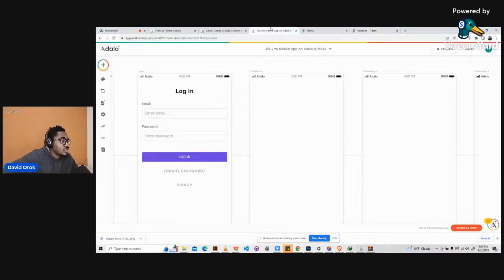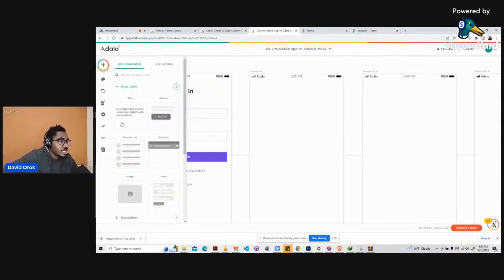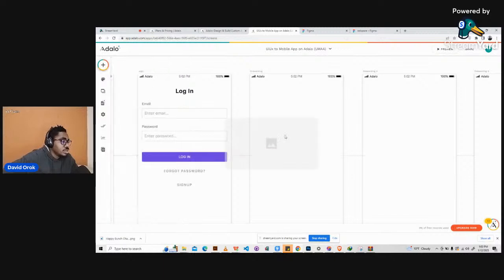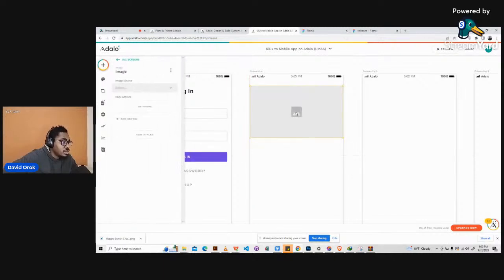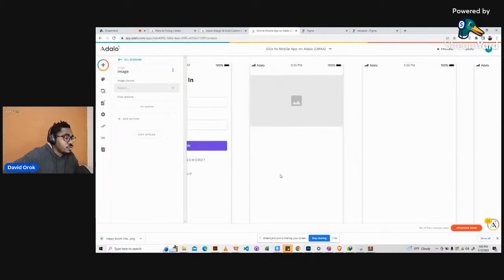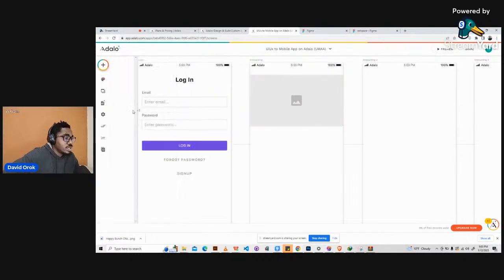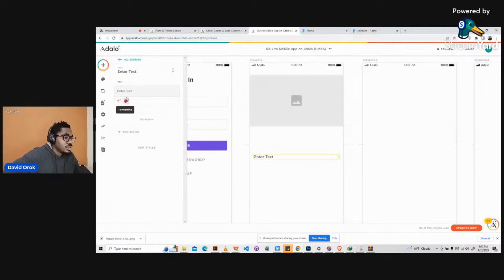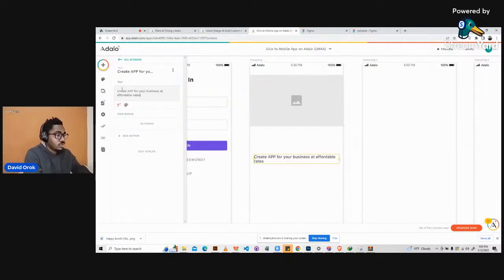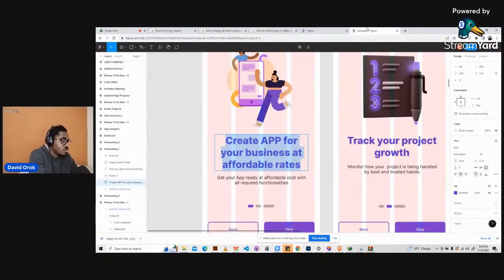All right, then I'll go to Adalo. Let's start implementing them one by one. I click on the add component button, click on image, then drag my image down here. Now this is going to bring in the image that we saw on the Figma screen design. We're going to try to implement it here. Before we go there, let's just bring in the text first. So I'll click on the text, drag it here, drop it here, then remove all of this and paste what I copied. So we have create app for your business. Let's see how it was written. So, create app for your business at affordable rates. Okay, so let's go back.